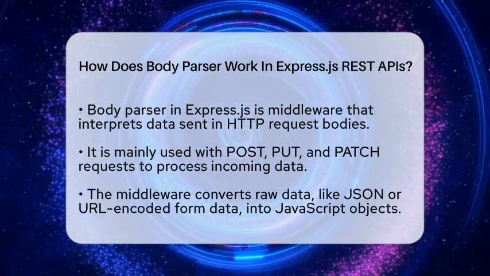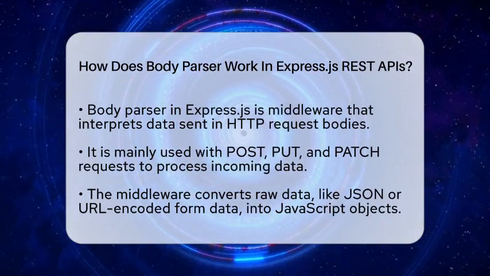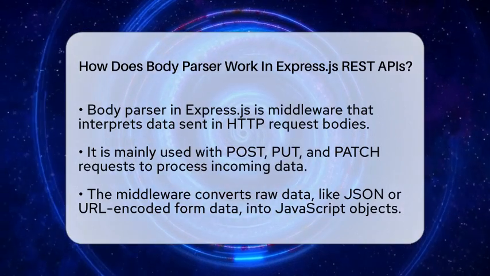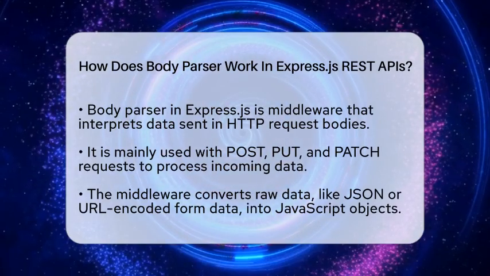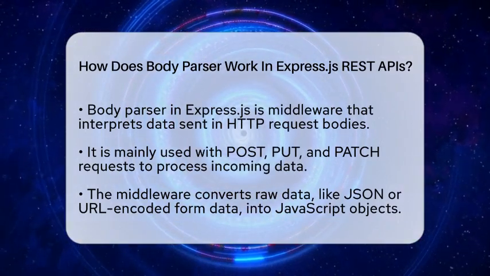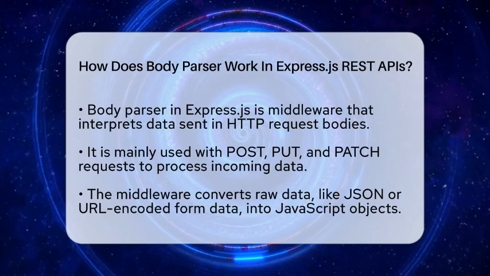Body Parser in Express.js is middleware that helps your server make sense of data sent in the body of HTTP requests. It is especially useful when clients send data using POST, PUT, or PATCH requests. Its main job is to convert the raw data into a JavaScript object that your code can easily work with.